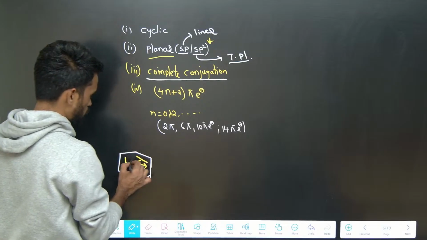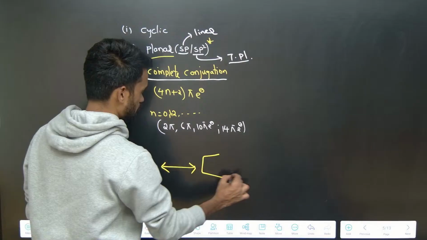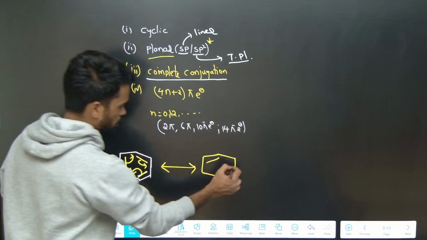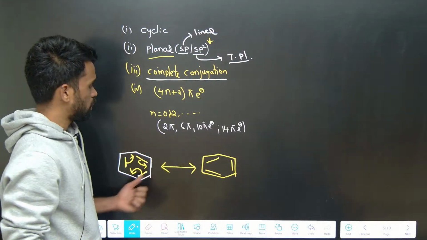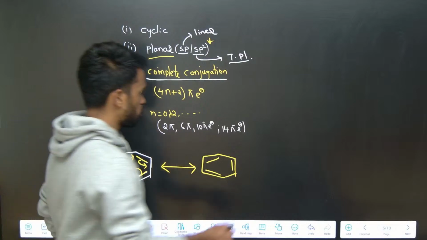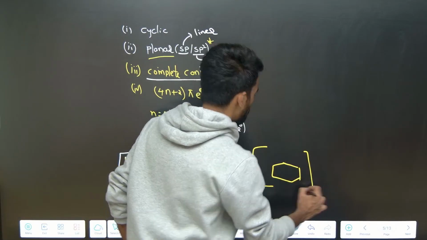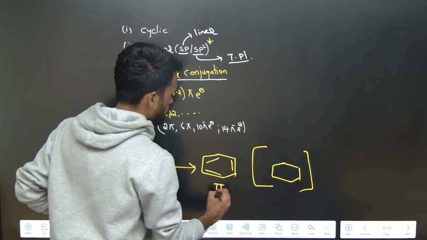Okay, so that complete conjugation is also observed here. Now what is its resulting resonating structure? You will get a pi bond shifting here, and this one. See the position of the pi bonds, if you observe, it looks different right now. So you will get a resonance hybrid from this by considering the position of pi electrons in the first structure, and in the second structure you can draw a resonating structure.